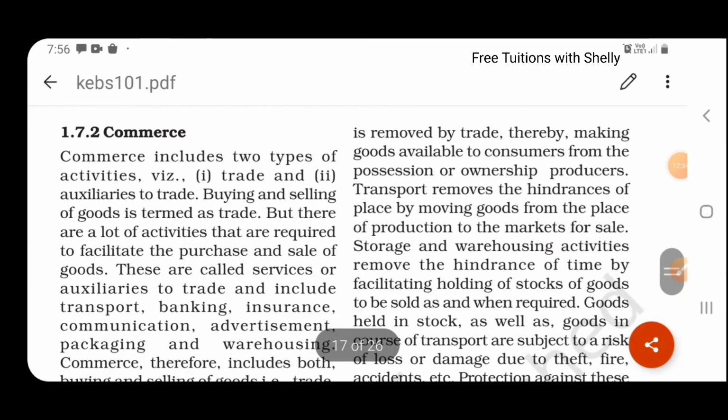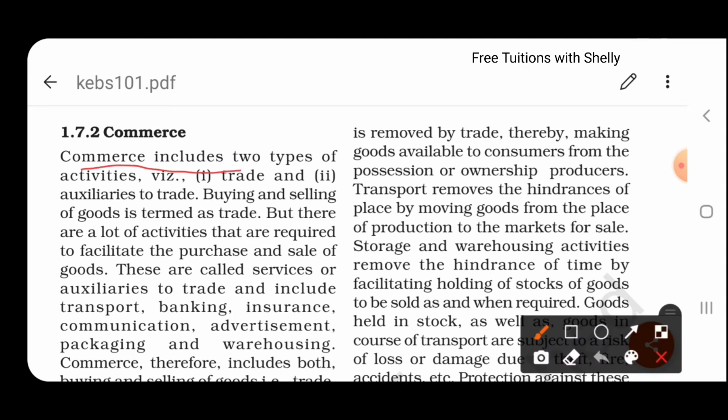Next one is commerce. So what does commerce mean? Commerce includes two types of activities. First one is trade and auxiliaries to trade. Buying and selling of goods is termed as trade. First one, trade. What does it mean? Buying and selling goods and services. We are buying goods and we are selling them to someone else. So that is the meaning of trade.